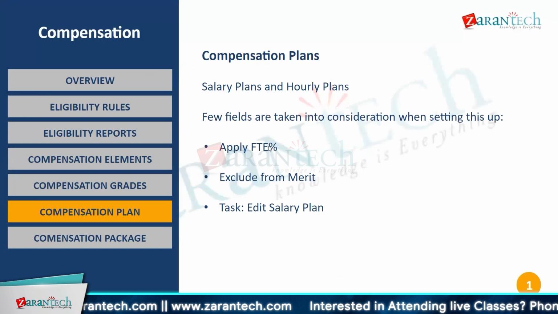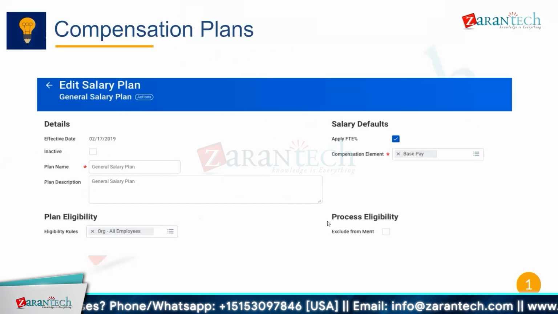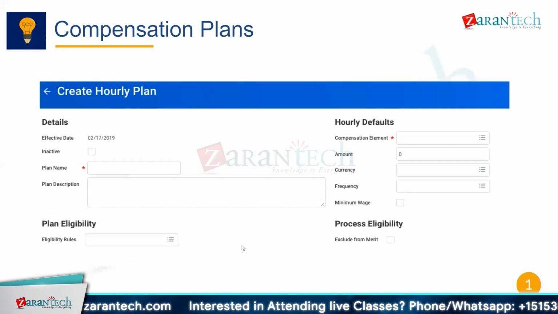So apply FTE percentage, exclude from merit, and then we can do the task edit salary. We saw how we can edit the salary plan, what the values are that are available to us: plan eligibility, apply FTE, where FTE is full-time employee. We can select the compensation element and exclusion from merit if we need to. We can create our own hourly plan as well if we need to.